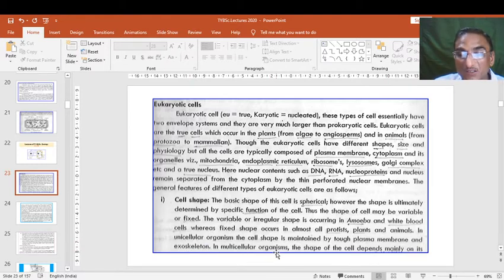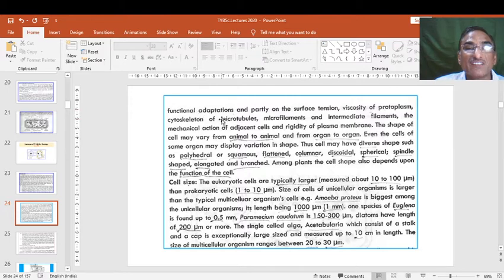In multicellular organisms, or eukaryotic cells, the shape of the cell depends mainly on its functional adaptations, meaning whatever function they perform, and partly on surface tension, because the eukaryotic cell has different organelles as well as different matrix in the cytoplasm, with different surface tension, and therefore all these maintain the physiology of the cell.